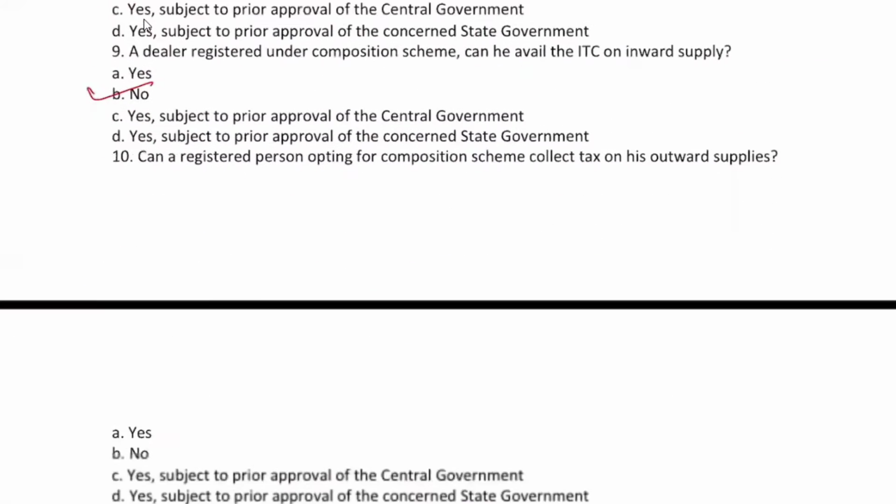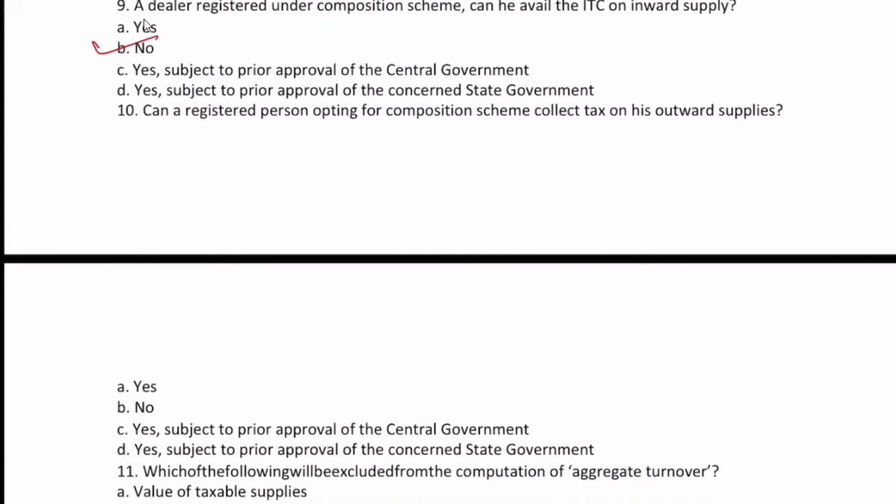Can a registered person opting for composition scheme collect tax on his outward supplies? No, he cannot collect tax. See, these are so simple.